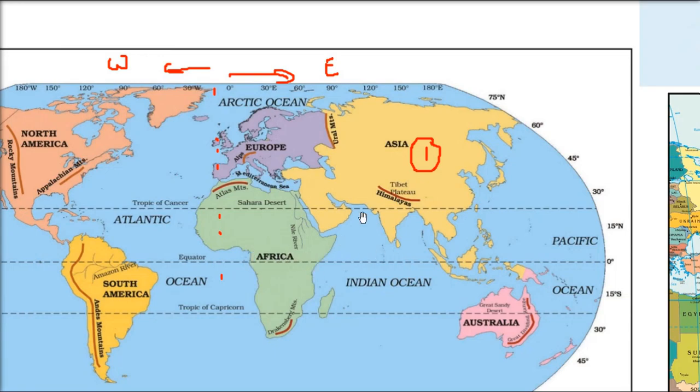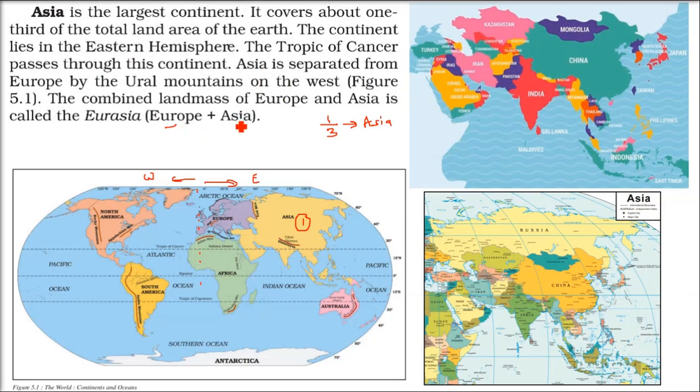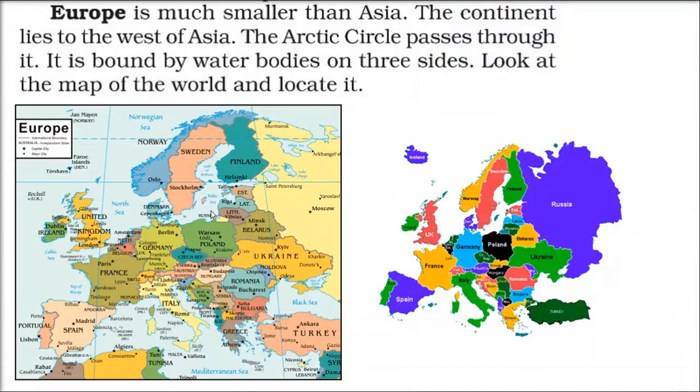Even as you're standing right now, everything is moving. You don't feel it, but everything is moving. So Europe and Asia are still almost combined, and they are called Eurasia. Europe plus Asia is Eurasia.